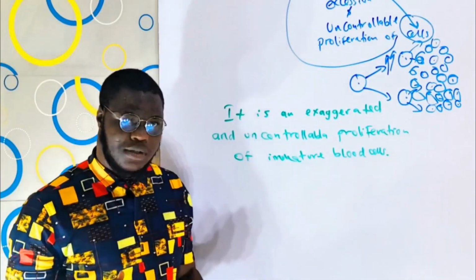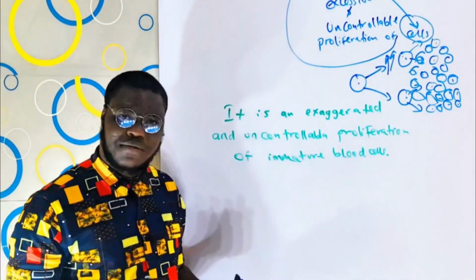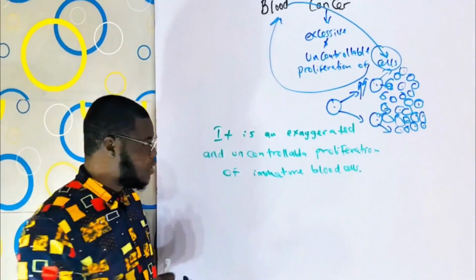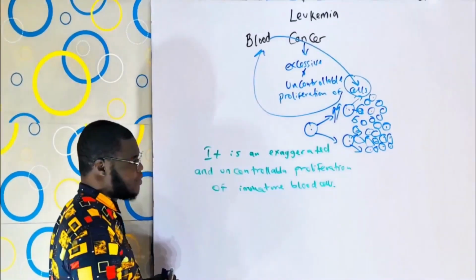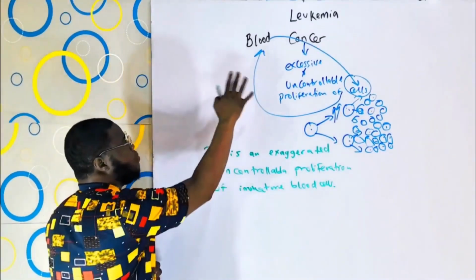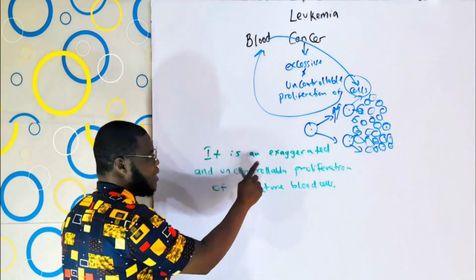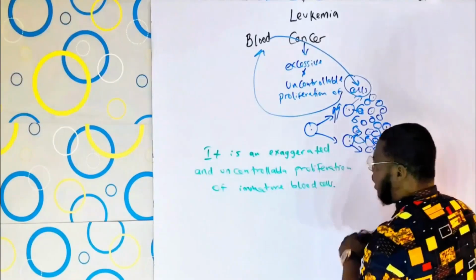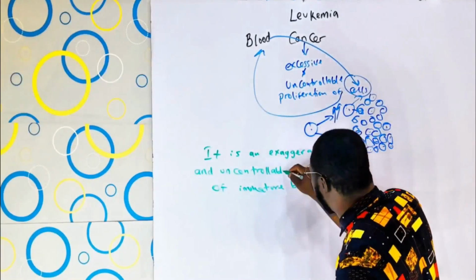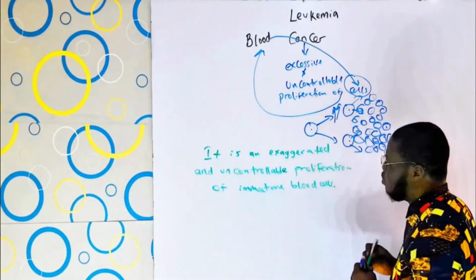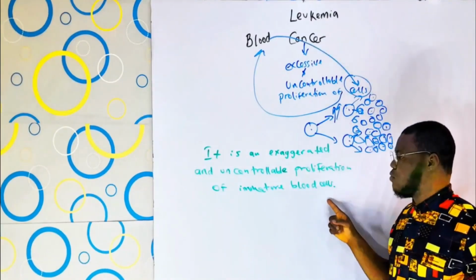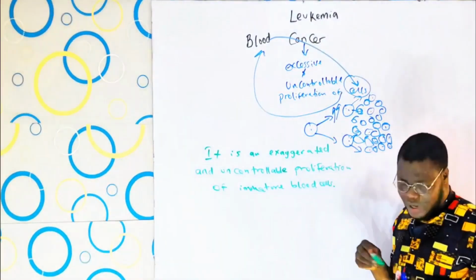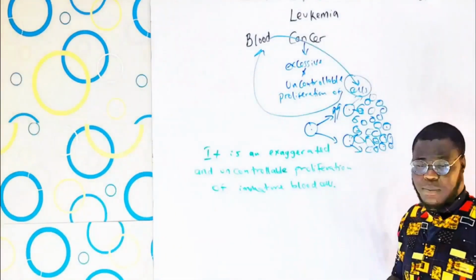But before we proceed, let's take a look at the blood cells themselves. We say blood cancer or leukemia is an exaggerated and uncontrollable proliferation of immature blood cells. The question is, which of the blood cells? Is it the white, is it the red, or is it the platelets?